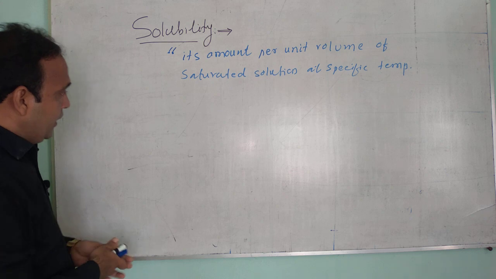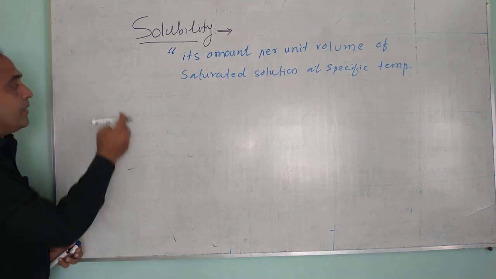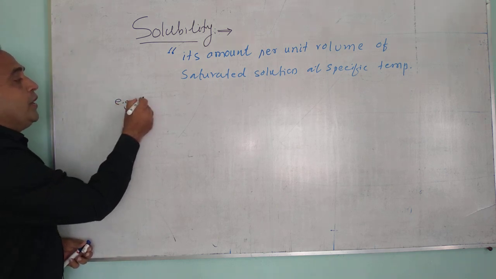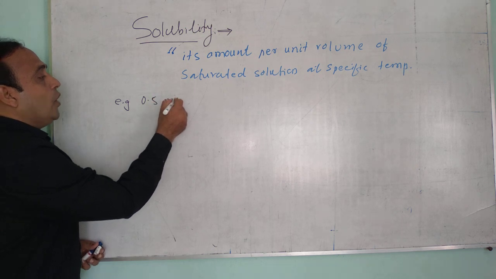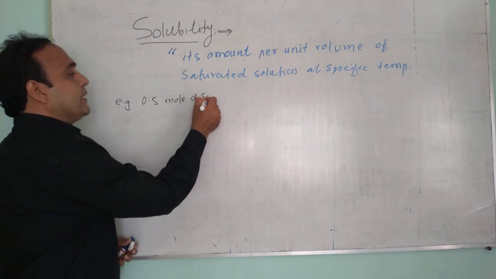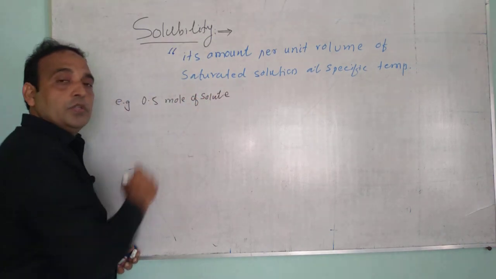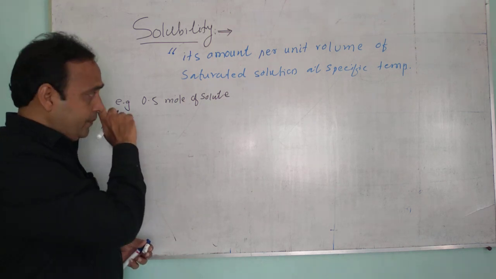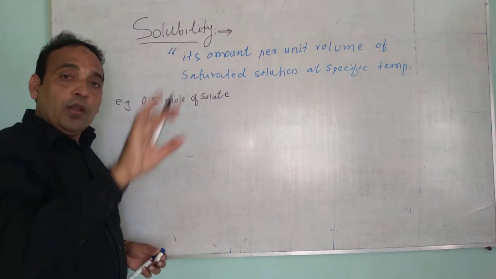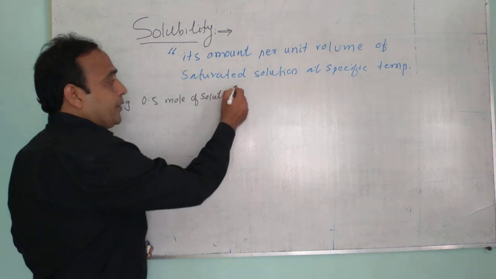For example, 0.5 moles of a solute dissolve in 1 liter of water.